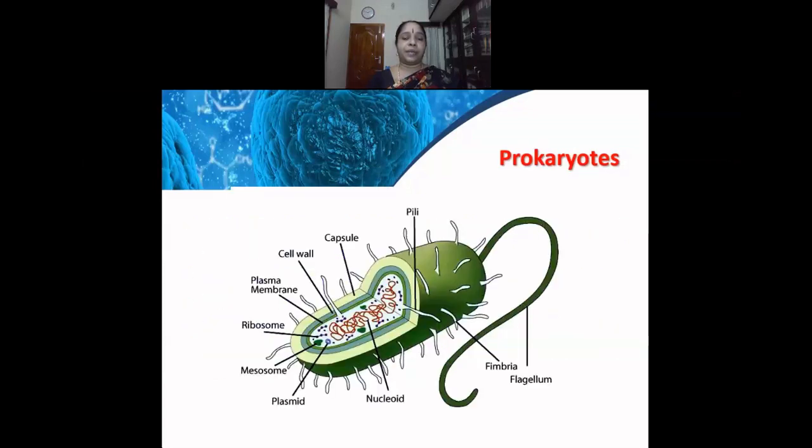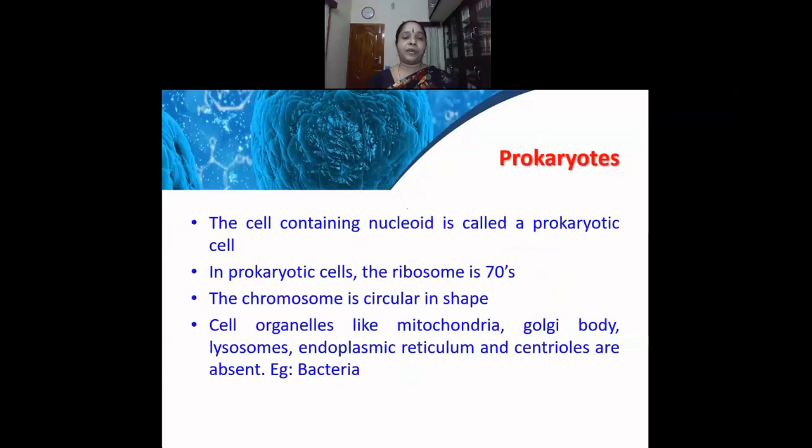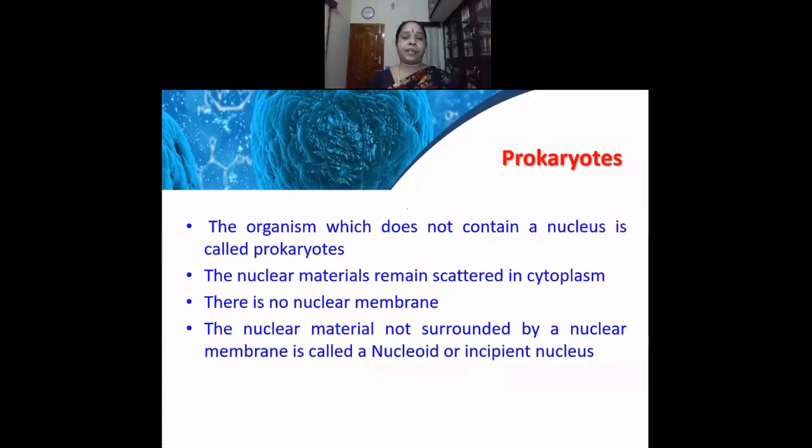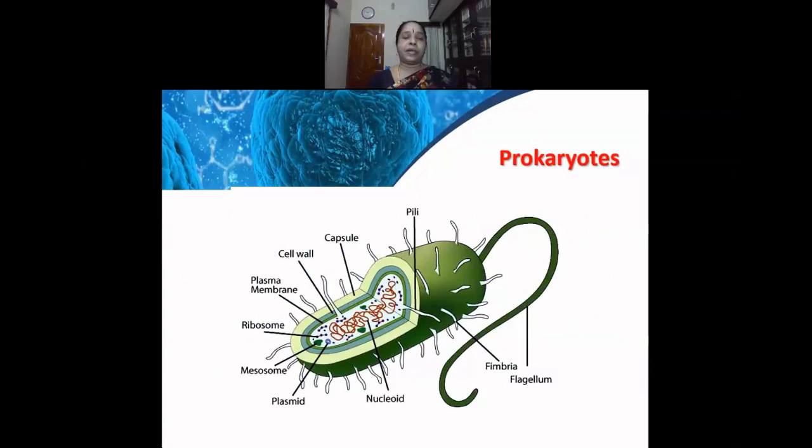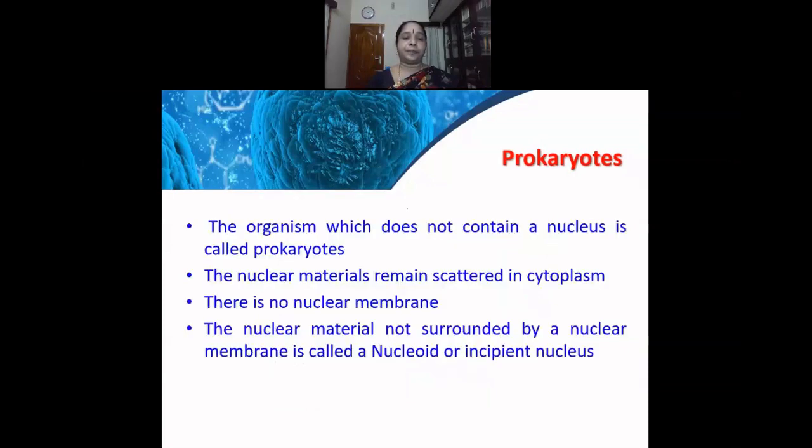In this image, we can find that there are ribosomes. The dotted spots are the ribosomes. So the prokaryotes contain ribosomes. And the chromosome is circular in shape. Cell organelles like mitochondria, Golgi apparatus, lysosomes, endoplasmic reticulum, and centrioles are absent. Example, bacteria. So the important cell organelles, like we saw in the earlier slide, like Golgi, lysosome, endoplasmic reticulum, they are absent in the prokaryotes.